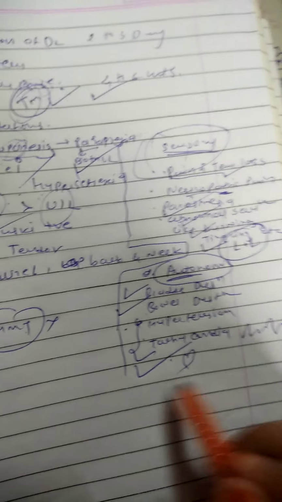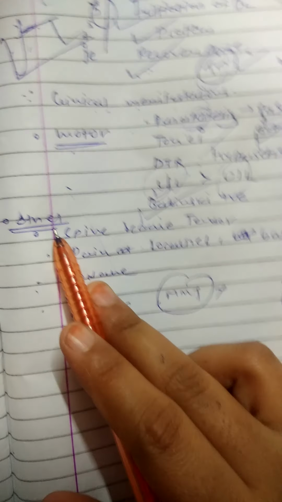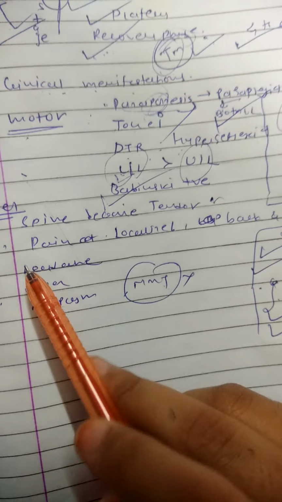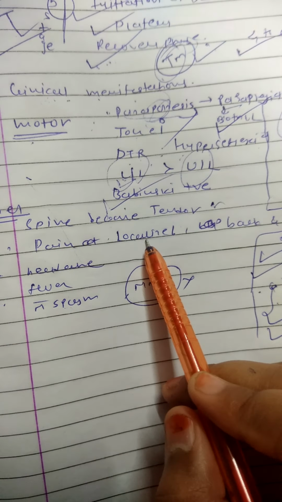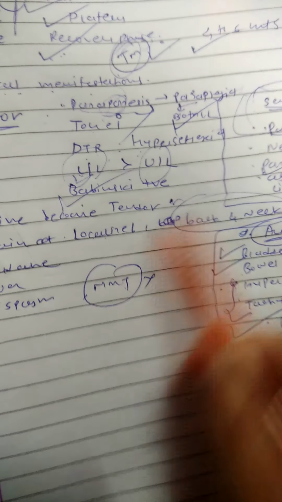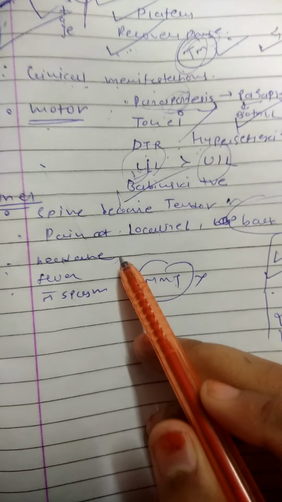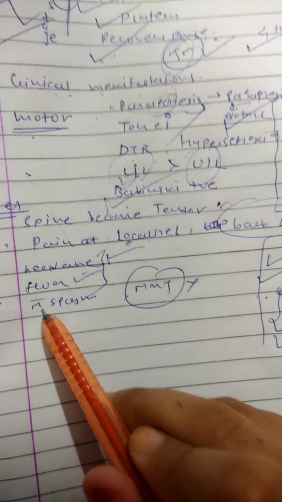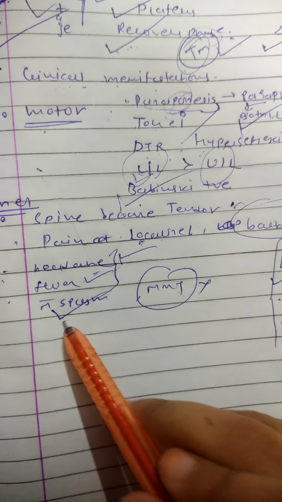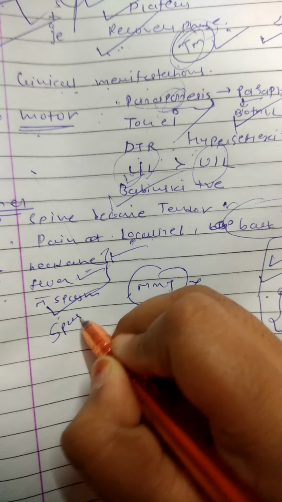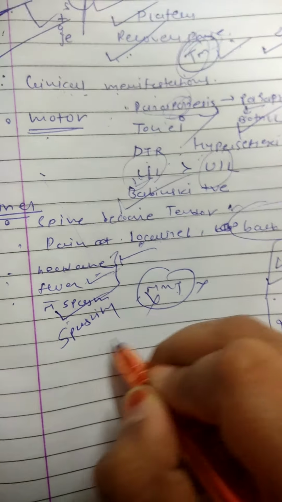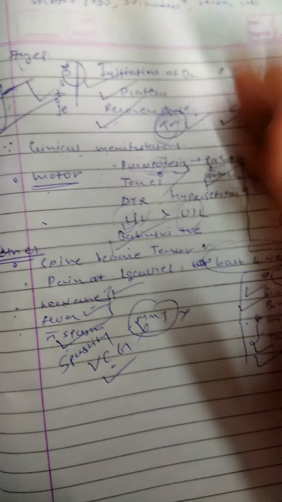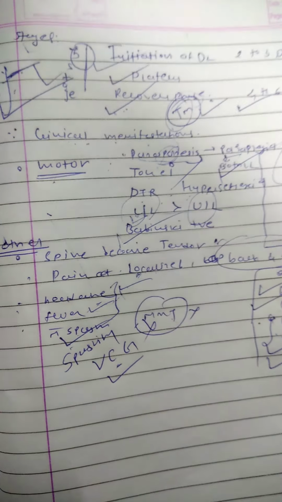Now we talk about some other symptoms: the spine becomes tender due to inflammation, and pain is localized, generally in the back and neck region. Headache is present, and fever due to infection. And muscle spasm: in muscle spasm generally spasticity is seen, so we cannot perform MMT, so we do voluntary control grading in patients. These are all about the clinical presentation.